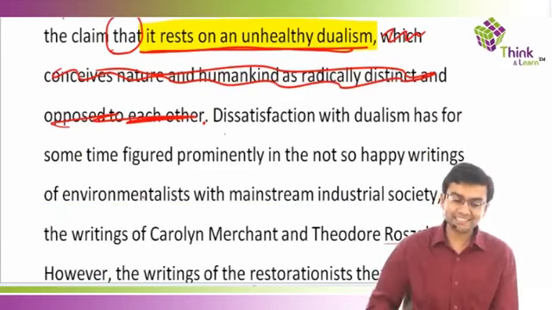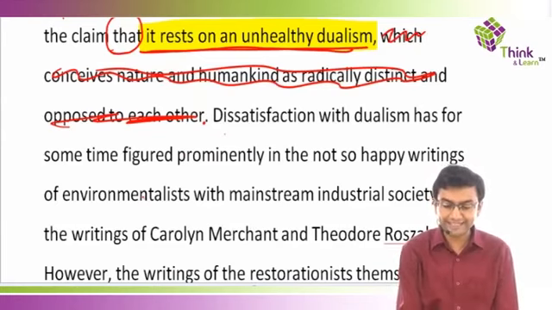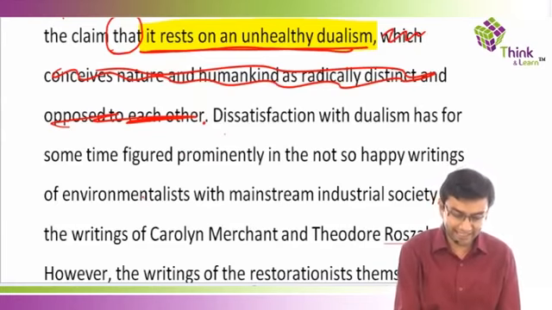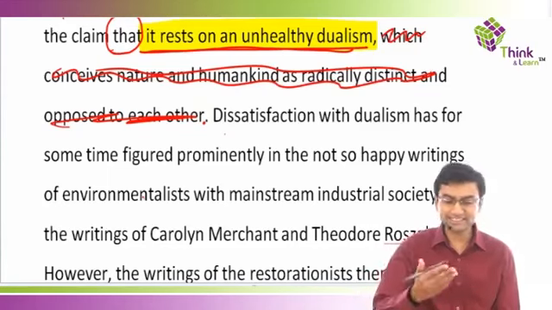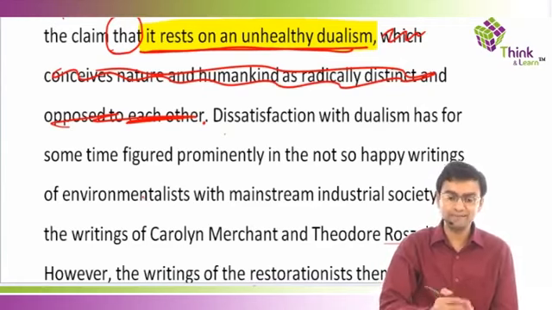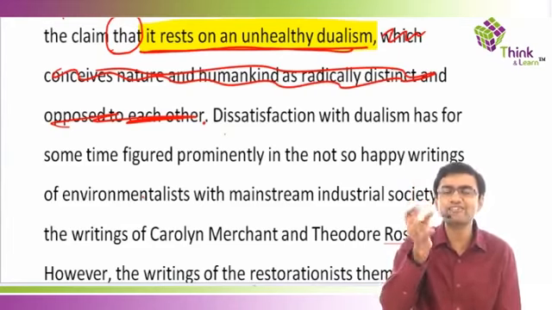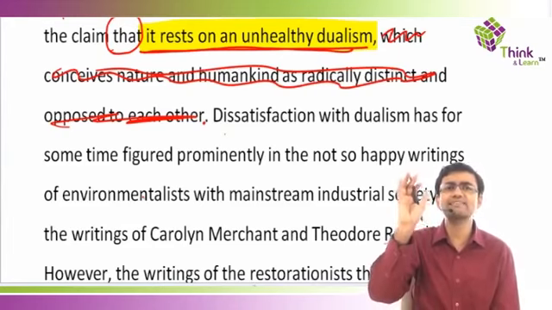Okay, dissatisfaction with dualism has for some time figured prominently in the not so happy writings of environmentalists with mainstream industrial society, as in the writings of X and Y. Now the point is they themselves are dissatisfied with this line. They are not happy with his writings, or they are specifically not happy with this line, so why should I worry about this line? These are typically sentences with negative connotation. Don't worry about sentences with negative connotation.